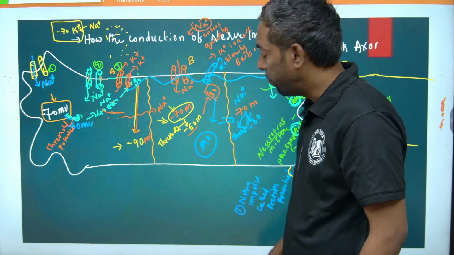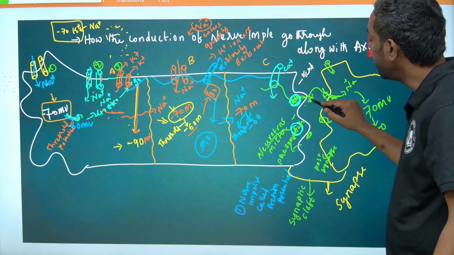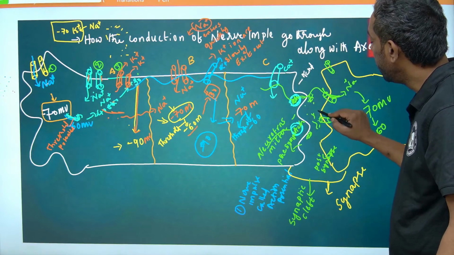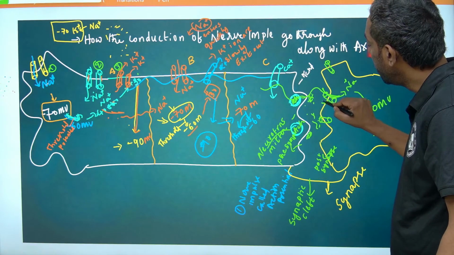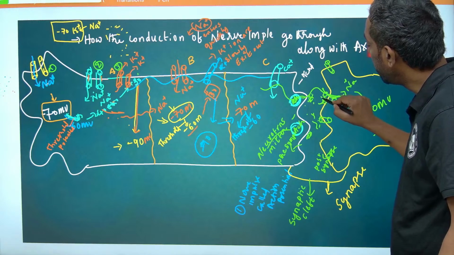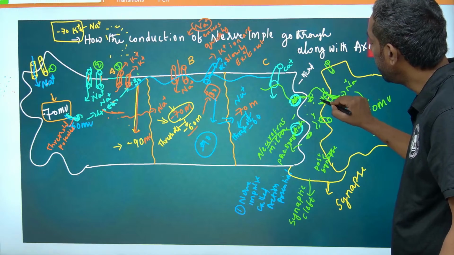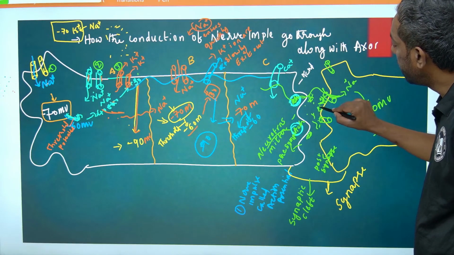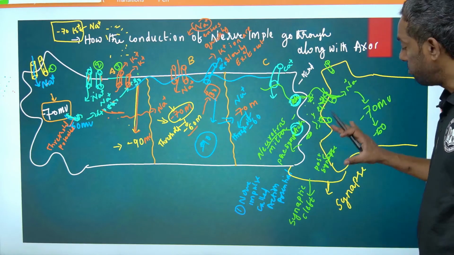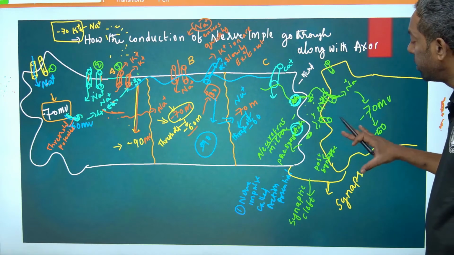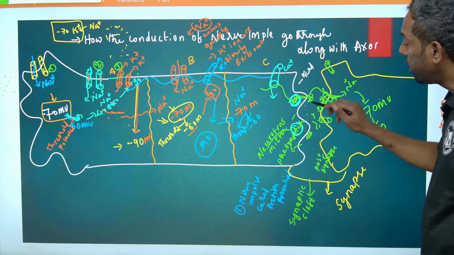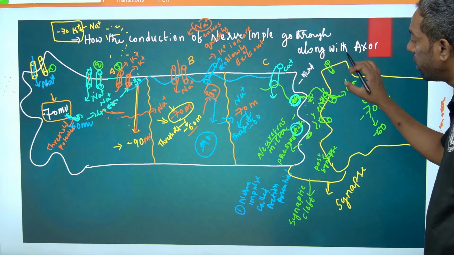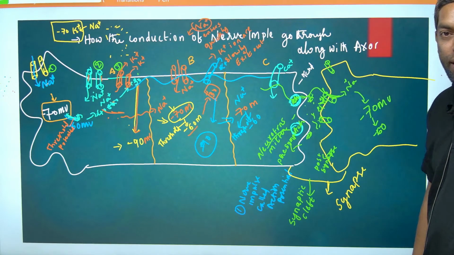Finally, if the chemical is released into the synaptic cleft, it can reach the receptors. The receptors attach the chemical on the dendrites of this next neuron. That chemical is the reason the ligand gated channel opens again.